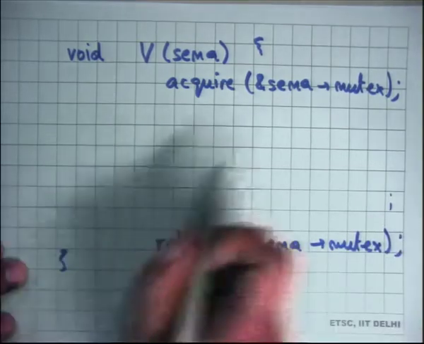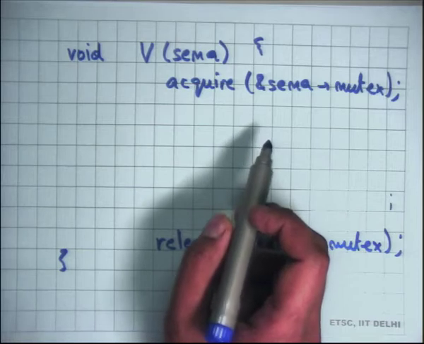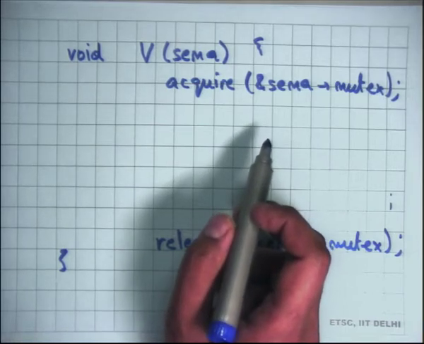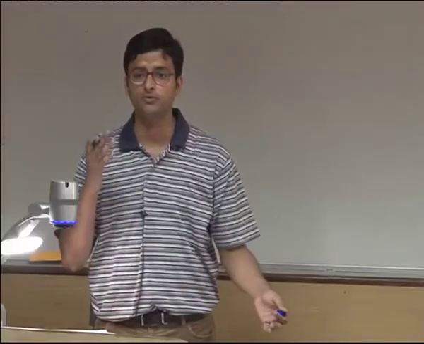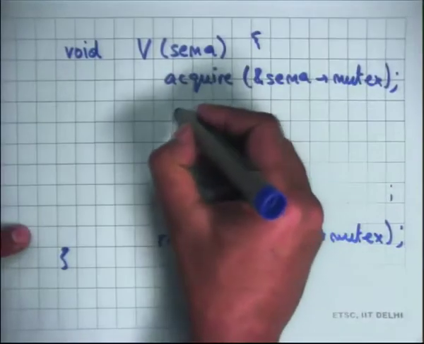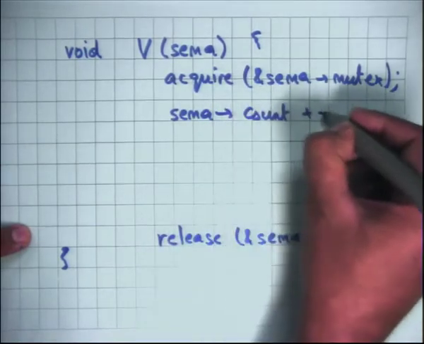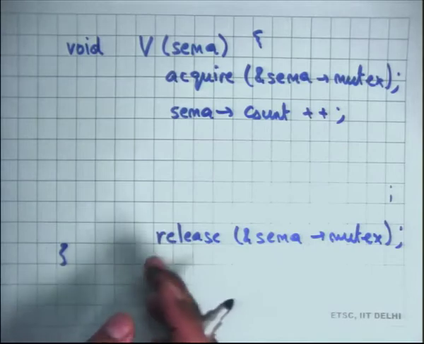And what do I write here? I just increment. I don't need to wait on any condition. The semantics of V, as I have told you, is just to increment the semaphore's count. So I just say sema.count++. Do I need to do anything else?